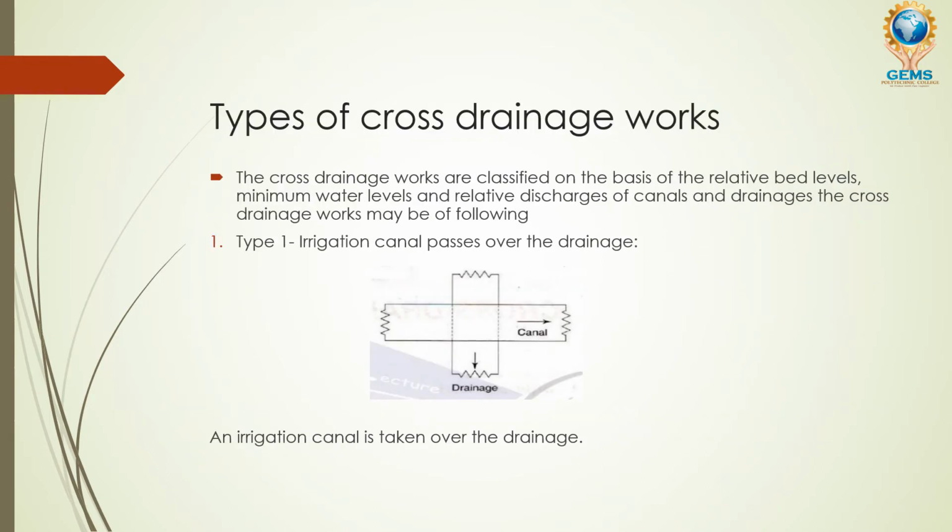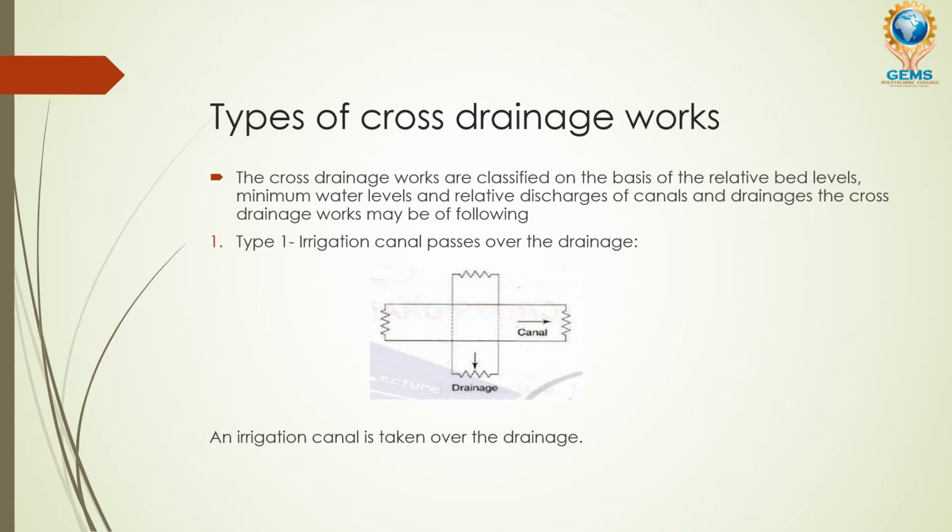Okay, we are going to see about the types of cross drainage works. First, cross drainage works are classified on the basis of their relative bed levels. In the diagram shown previously, the live diagram with the series of boats moving, you can see an upper stream flowing continuously and a downstream flowing continuously. In order to prevent intermixing and keep the flow path correct, we adopt the cross drainage work. So the types are classified based upon their bed levels.